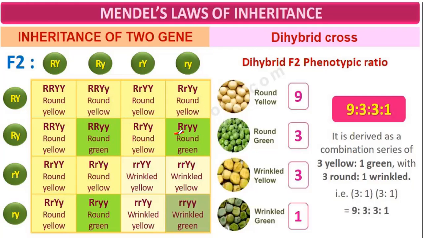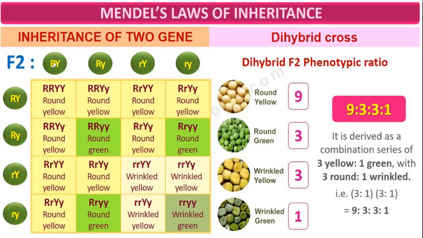Here, capital R from here, small r from here, and small y from here, small y. Because capital R is there, it is round. Here there is no capital Y; both are small y. Small y codes for green. So it becomes round green, not round yellow.